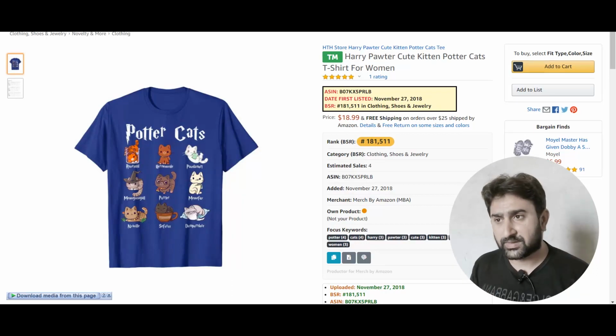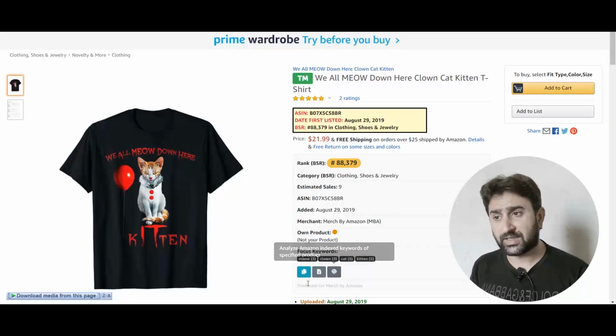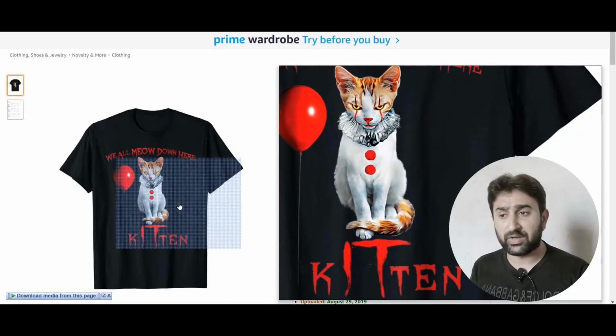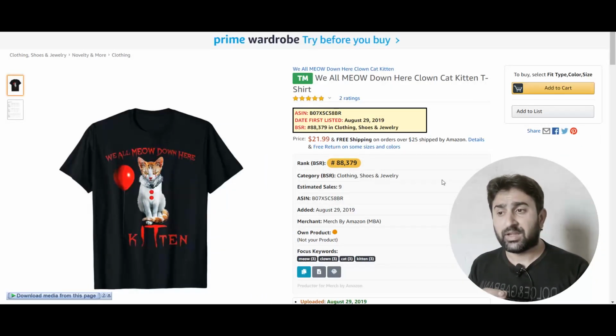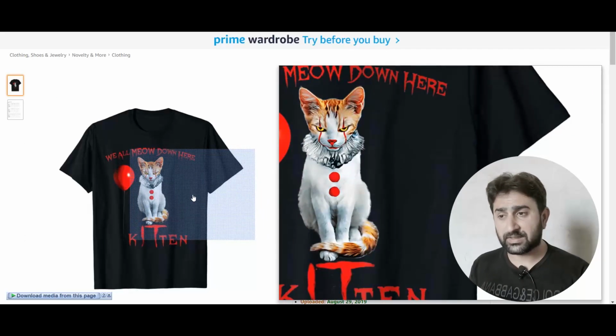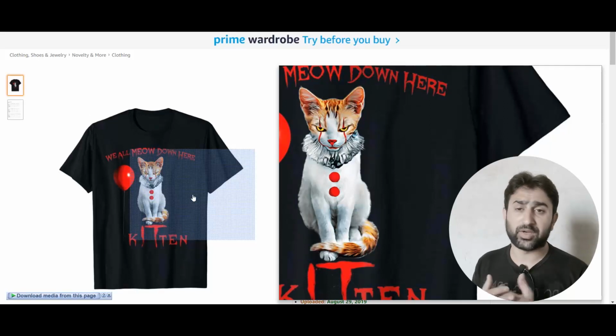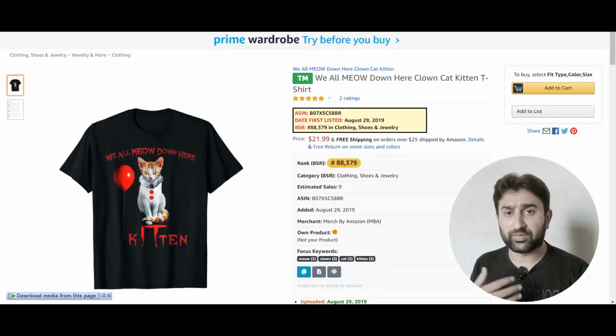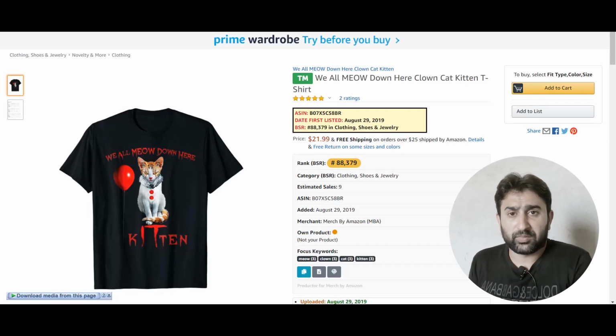So don't do this. Another example here, you can see that it is referring to the It movie and the book, and you can clearly see that it is violating those rights if you are into movies and TV shows. But if you are not into TV shows or movies, and you are creating your design and just checking it on the USPTO website, that is not really enough to keep yourself safe from copyright violations.